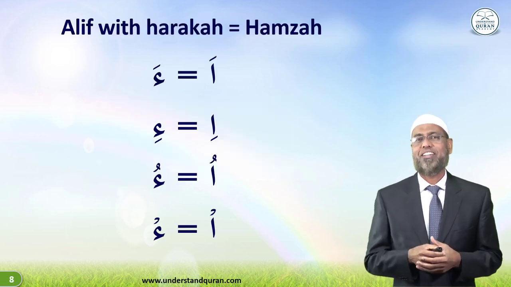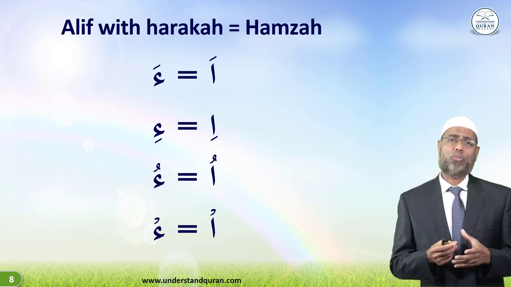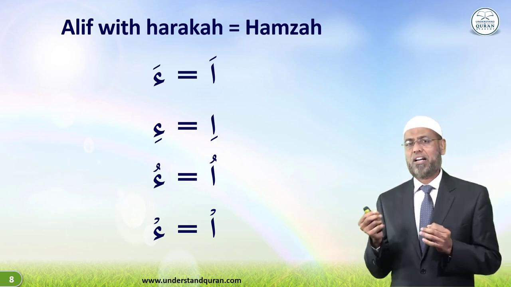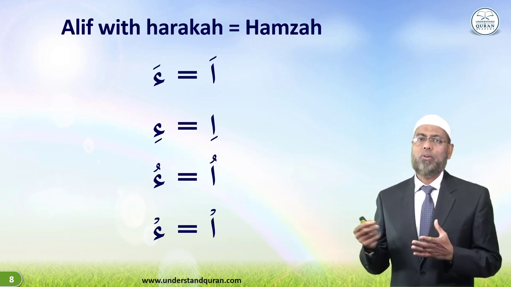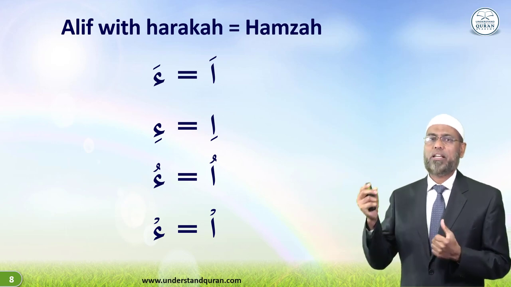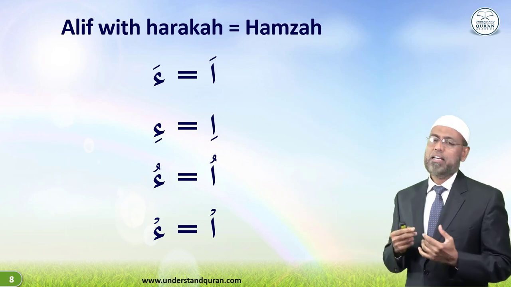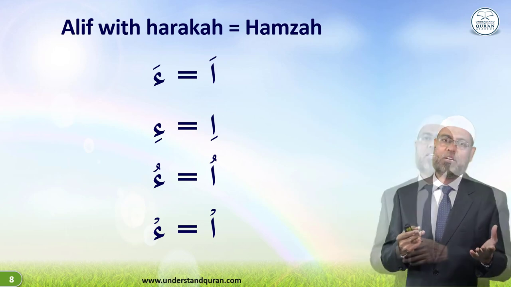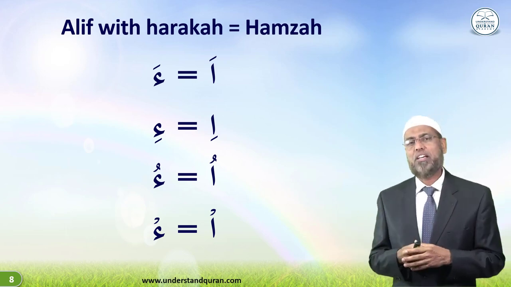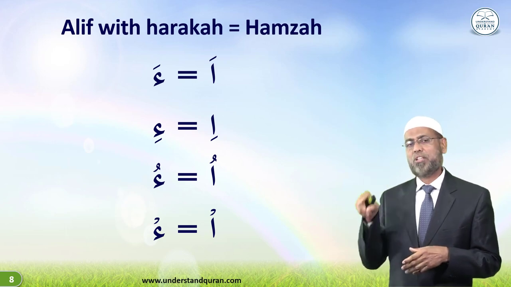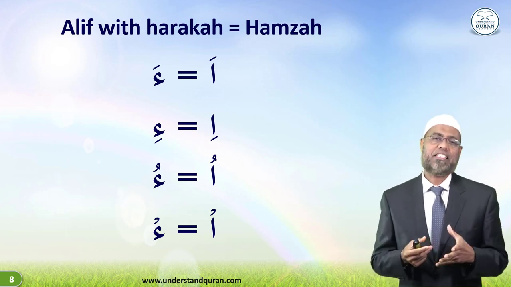And so on. Just a note, whenever you have alif with haraka, it becomes Hamza. Whether you have haraka on the top, like a is the same as a, e is the same as e, u is the same as u, and Hamza on alif is also Hamza. That is with respect to Indo-Pak prints. Otherwise, in the Arab world, you have Hamza on top of alif. In any case, just take this note.